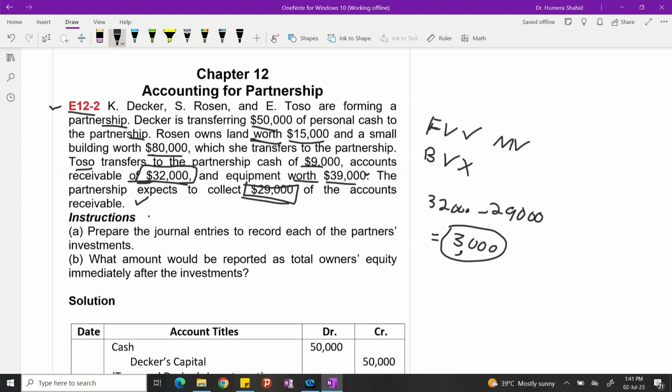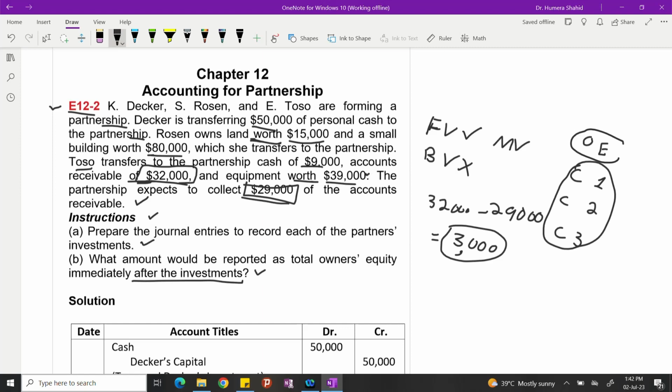The instruction says to prepare the journal entries to record each of the partner's investment. Part B says what amount would be reported as total owner's equity immediately after the investment. Now, in a partnership, owner's equity comprises all the capital accounts: capital of partner 1, capital of partner 2, and capital of partner 3. So we will list all the capital accounts and we will get the total. So let's start with the recording of the journal entry.